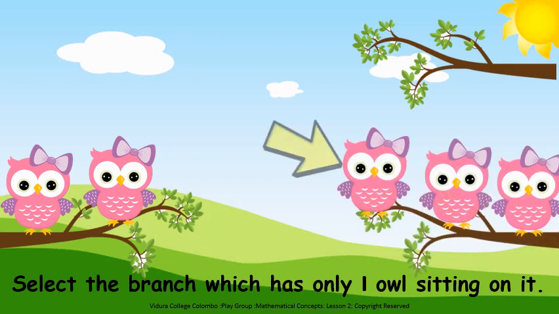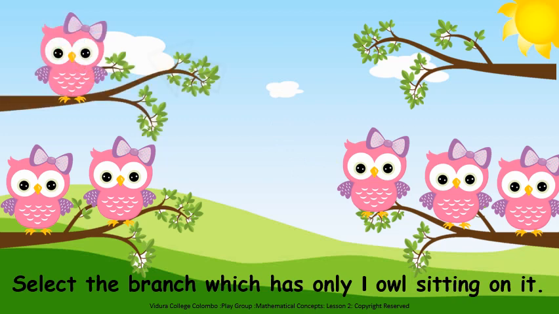Now let us look at this branch. Look, how many owls are there? Is it only one owl or more? There are more owls sitting on the branch, more than one. Oh, look at this branch. How many owls are there? Is it one? Yes, there is only one owl sitting on the branch. Shall we circle that branch? Here we go. I circled the branch which has only one owl sitting on it.